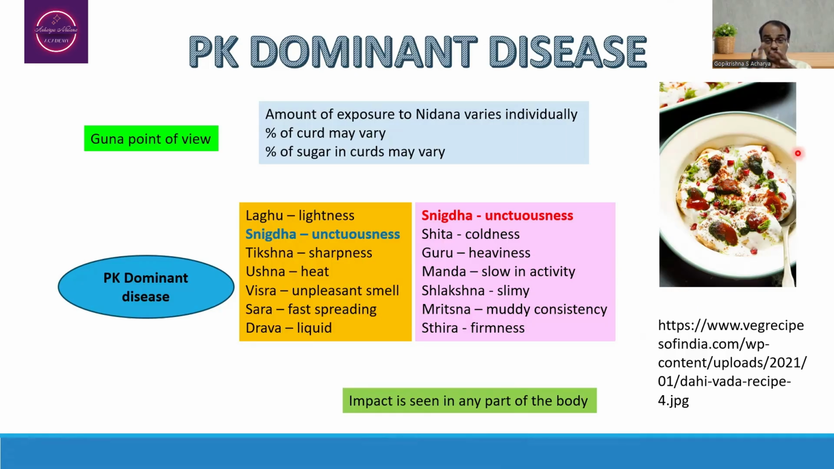When you think about the qualities which are similar to Pitta and Kapha, that is Snigdha. When the person is exposed to Snigdha qualities, substances, there may be a possibility of dual dosha vitiation. That is what is considered to be the Pitta as well as Kapha dosha. But here, the impact may be observed not only in the alimentary canal, it can be seen in any part of the body.